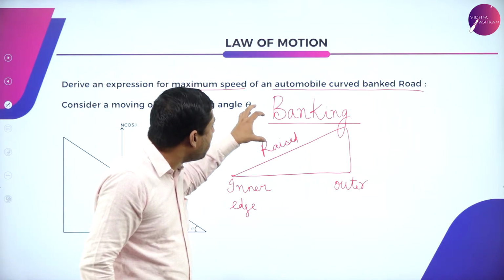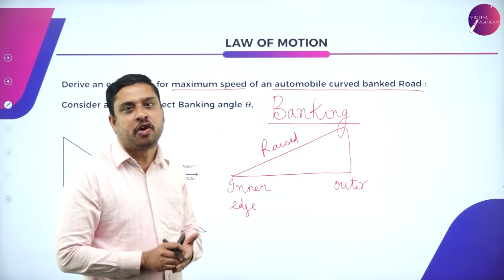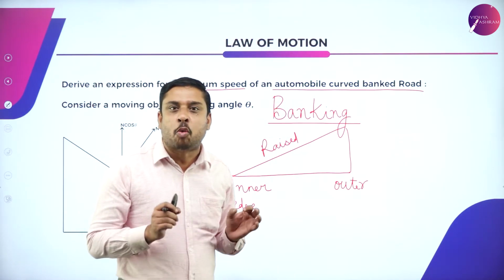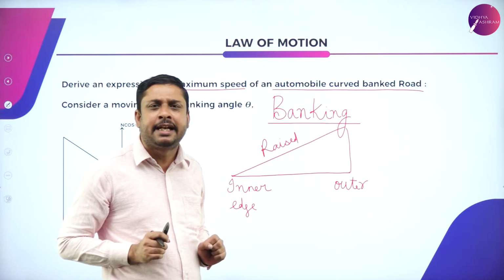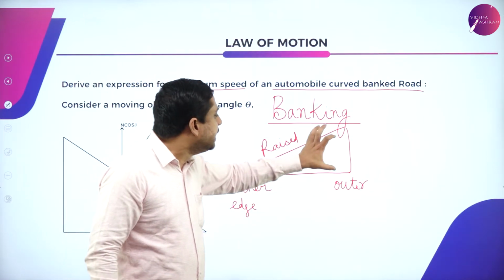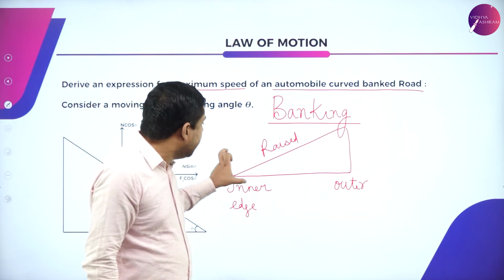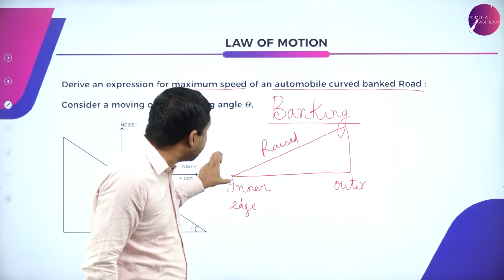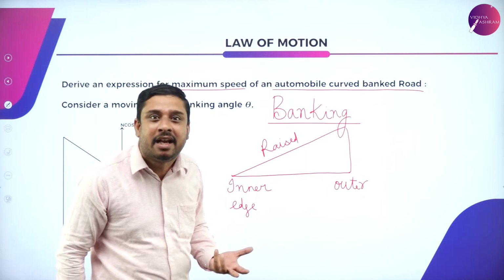And this process is called banking of roads. So what is banking of roads? It is a process where the outer edge of the road is slightly raised than the inner edge. Why?